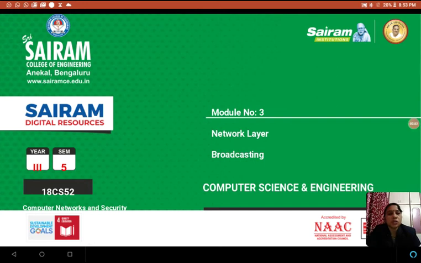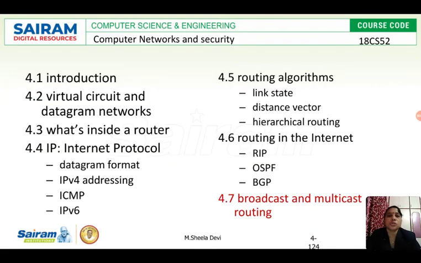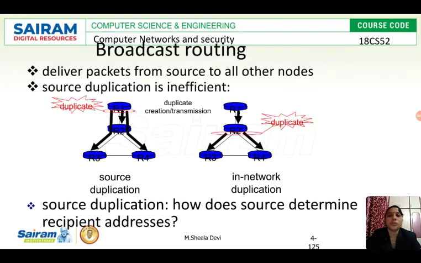In this video, we are going to see broadcast routing algorithms. What is broadcasting? Broadcasting is the routing algorithm used to communicate from one to all. Can you give some examples? If you imagine an example of broadcasting, it is television. Here we are not restricting the communication or sending the data only to particular people. It is common to all. That is broadcasting. So broadcasting is one to all communication.